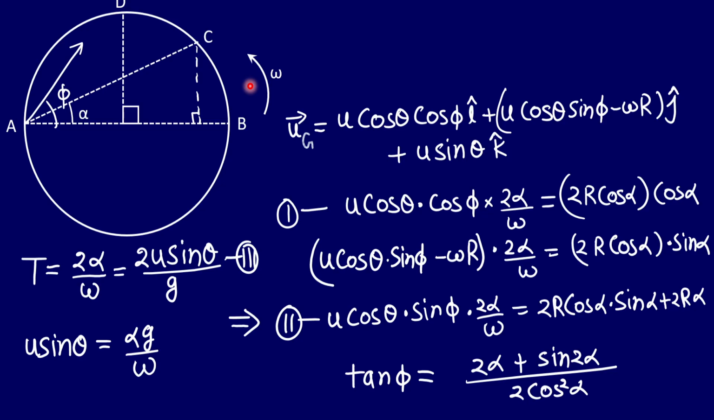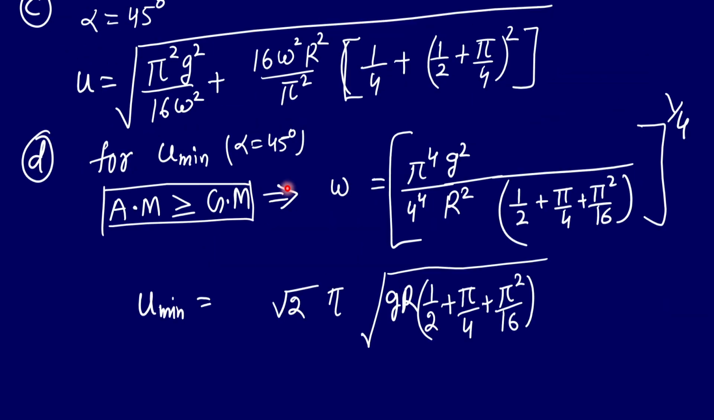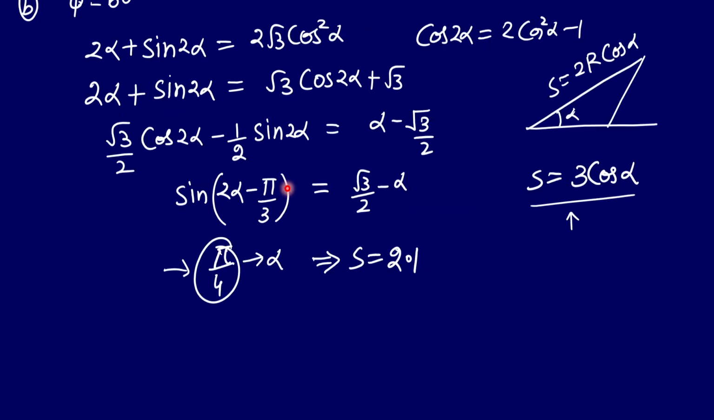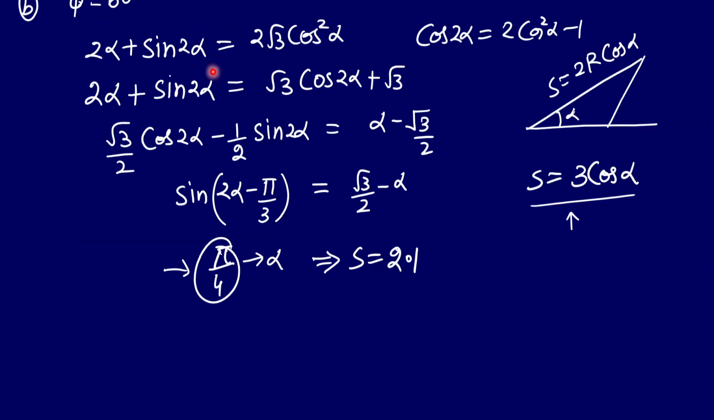It becomes actually very complicated, right? So let's see here what is happening. Here it is given actually, right? So if we just put the value of angle phi, we'll get these two equations, right? We'll get these two equations by substituting the value of phi from this equation, right? Tan phi equal to 2 alpha plus sine 2 alpha by this much. We'll just put the value of phi here and we'll get this equation.